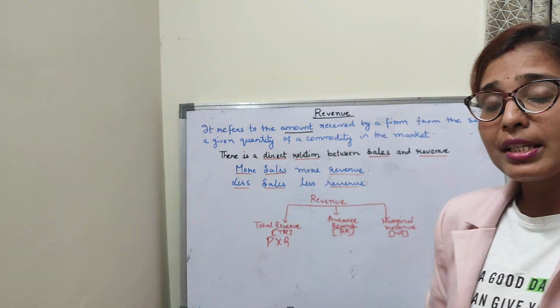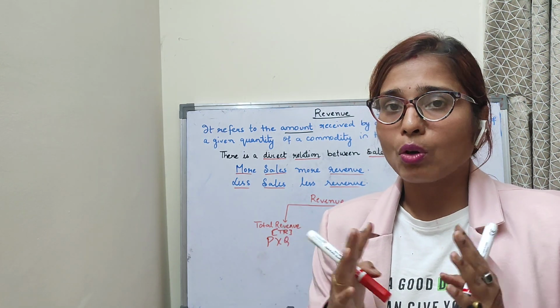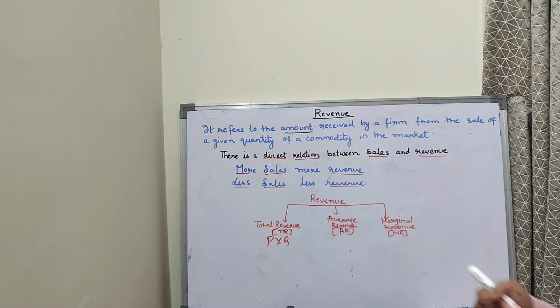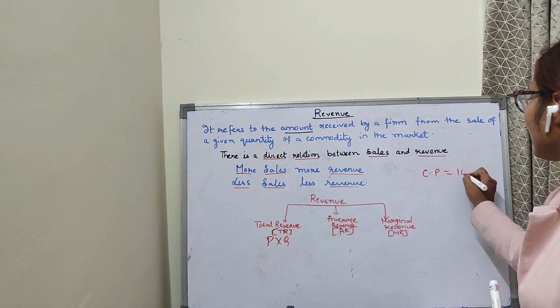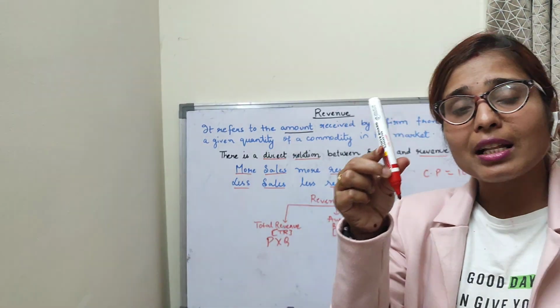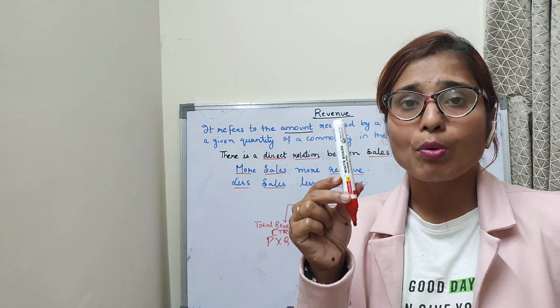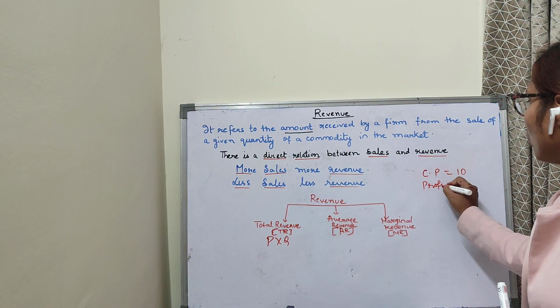Now children, basically there is a confusion between revenue and profit. They both are not the same thing. Suppose the cost price of making this marker pen is rupees 10. Would you like to sell this marker pen at your cost price? No, you will try to keep some profit in it. Suppose the profit you are taking is rupees 2.